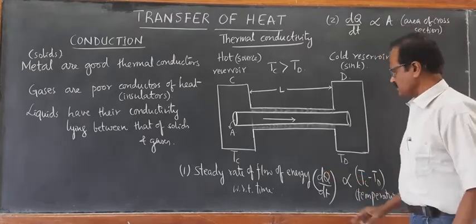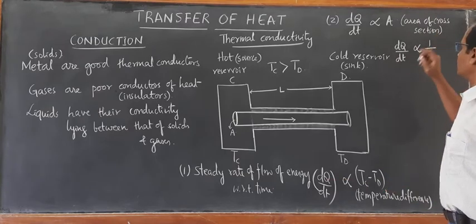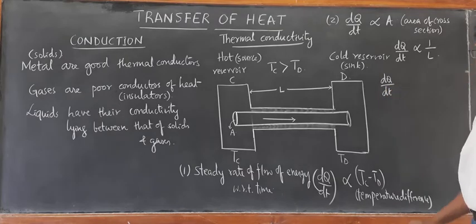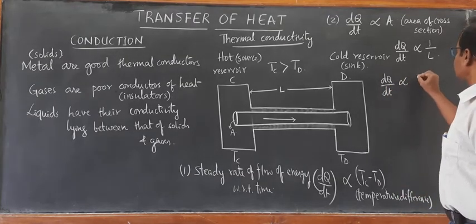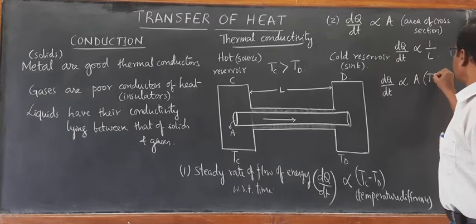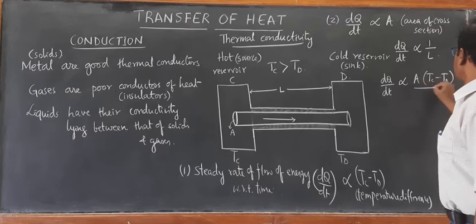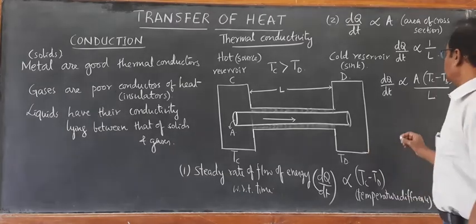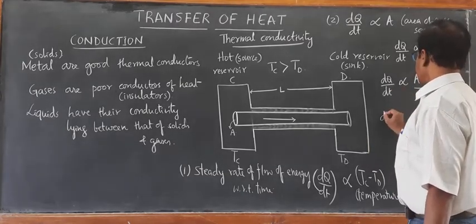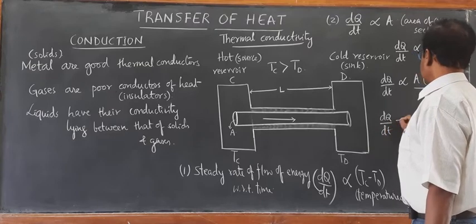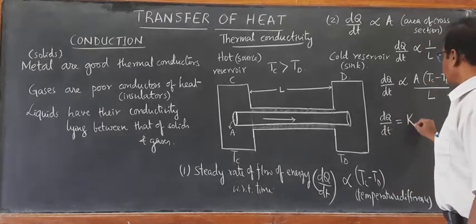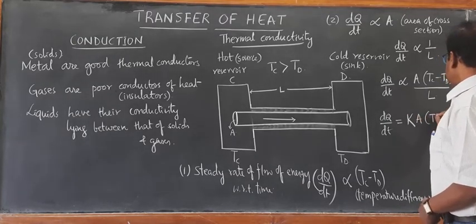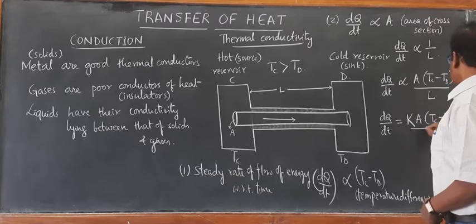So when you combine these three facts, 1, 2, 3, we get an equation. The rate of flow of heat dQ by dt is directly proportional to area of cross section, temperature difference, and inversely proportional to length of the rod, where L is the length of the rod. Then if you remove the proportionality sign, we get dQ by dt is equal to K, a constant of proportionality, into A into Tc minus Td divided by L.